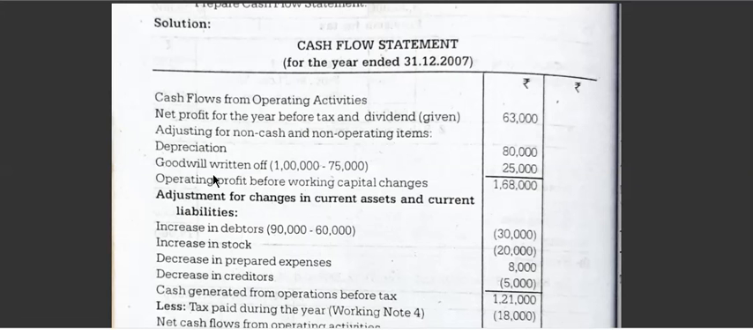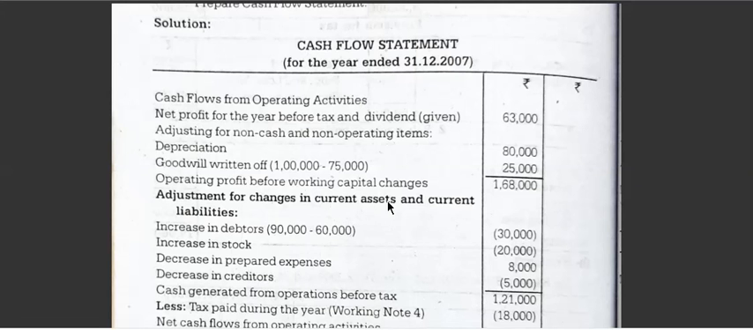Now total it, you will get 1,68,000 operating profit before changes in working capital. Expenses you have to add, and income you have to deduct. Deduct means you have to write in a bracket. Now here both of these are expenses, so add the items written off. Operating profit before working capital changes 1,68,000.